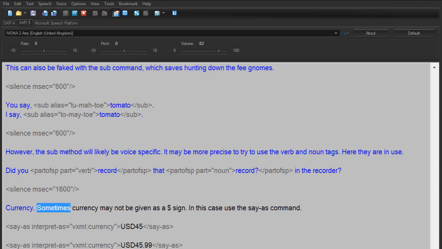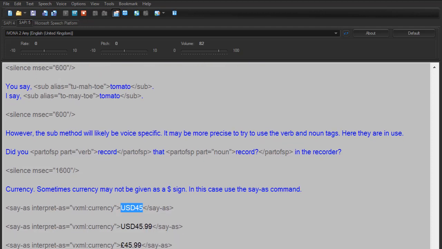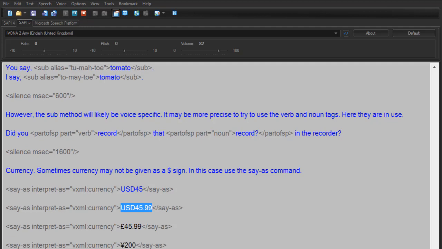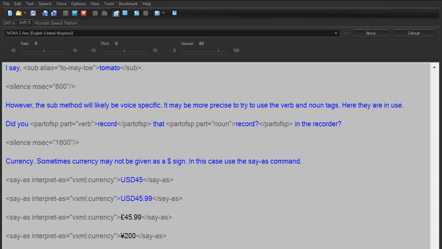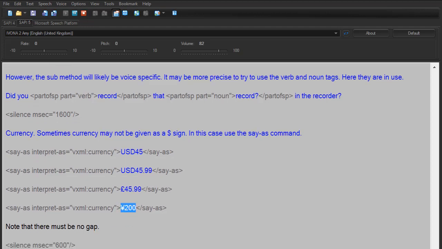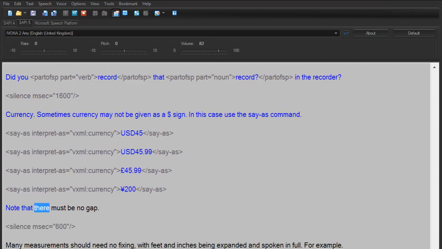Currency. Sometimes currency may not be given as a dollar sign. In this case, use the say as command. 45 US dollars. 45 US dollars and 99 cents. 45 pounds and 99 pence. 200 yen. Note that there must be no gap.